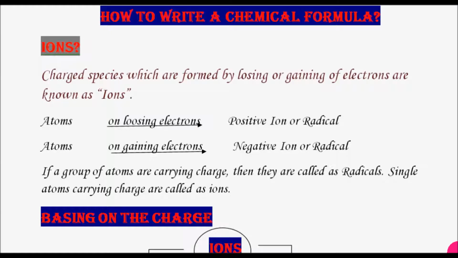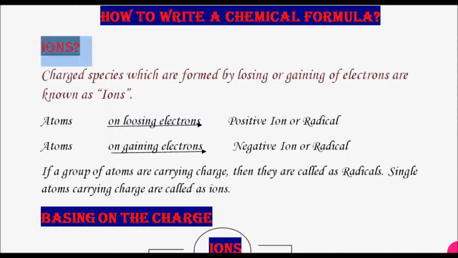Hi everybody. Today we are going to learn how to write a chemical formula of an inorganic compound. You all know that there are three types of substances in inorganic chemistry, like acids, bases and salts. For writing any chemical formula for any substance, one should have an idea about two things.